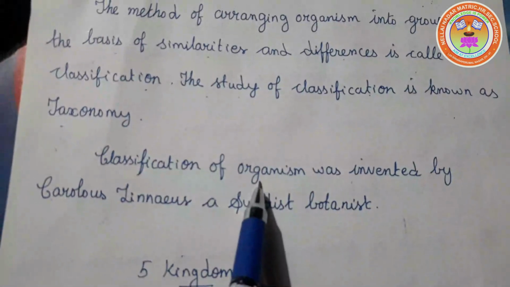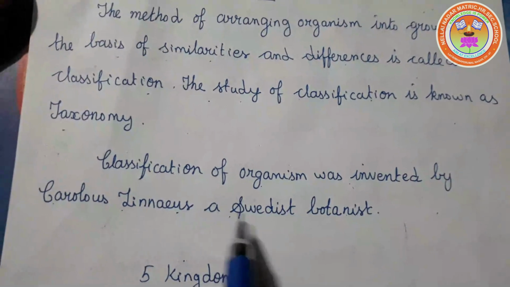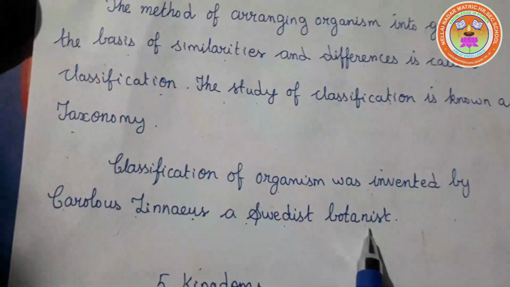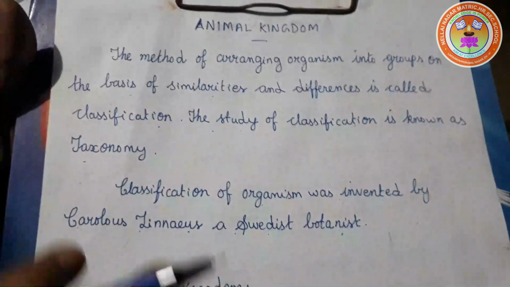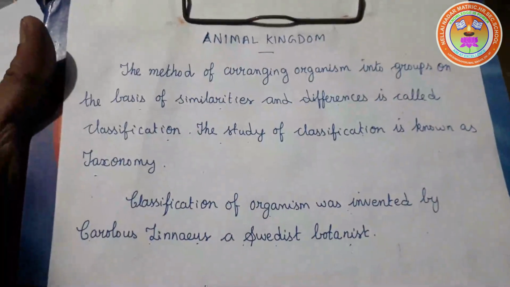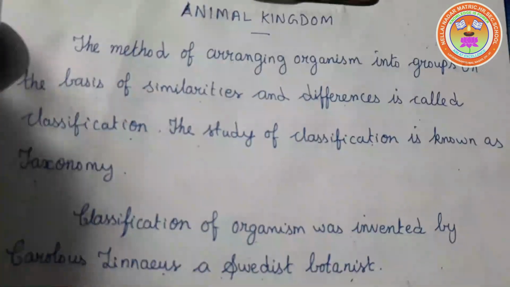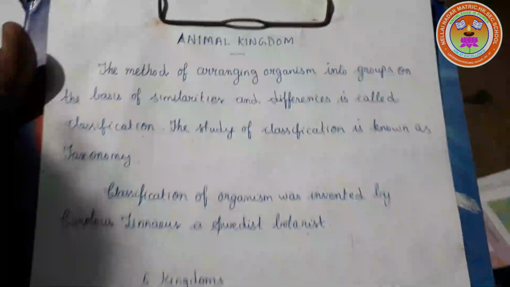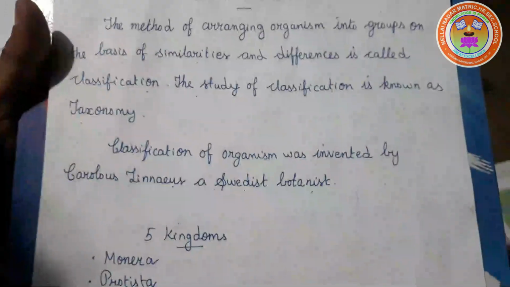Classification of organisms was invented by Carolus Linnaeus, a Swedish botanist. It is based on similarities, dissimilarities and relationship. Kingdoms are classified into 5.